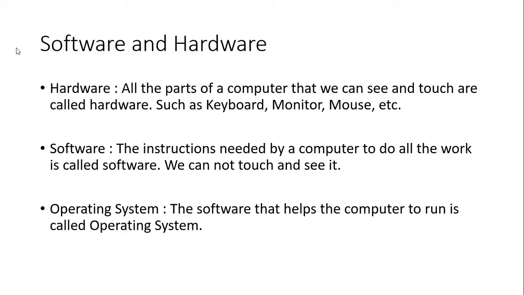All the instructions given to a computer are in the form of programs, and the programs are also called software. So we can define it that the software that helps the computer to run is called the operating system.